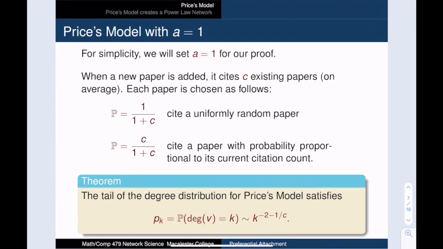So now we are going to launch into our proof that Price's model produces a power law degree distribution. To reduce the number of symbols we need to track, we are going to set A equal to 1 for our proof. This isn't necessary, but it does lead to some simpler algebra. And furthermore, we need to keep in mind that the constant C does not have to be an integer. This is because C is the expected number of papers that we will cite. We will prove that for large K, the number of vertices of degree K is governed by a power law with alpha equal to 2 plus 1 over C.